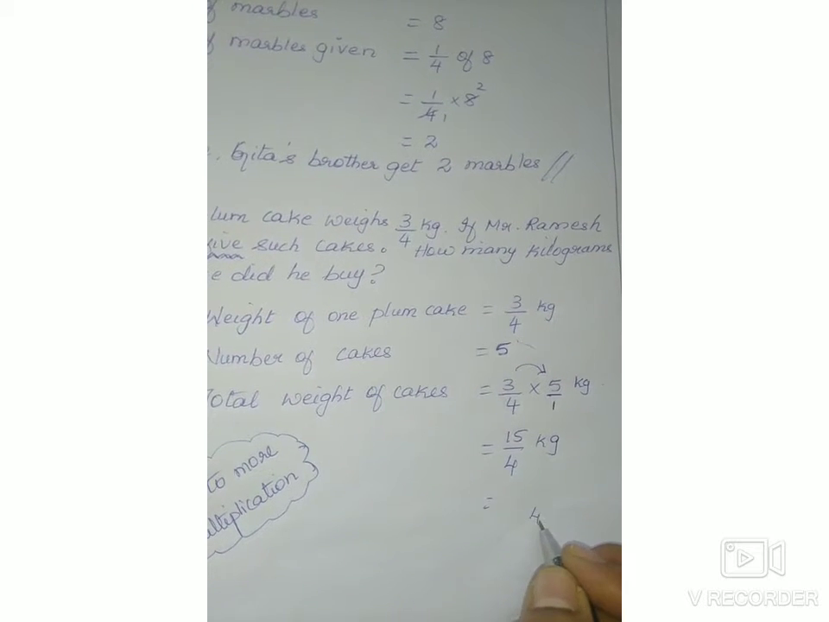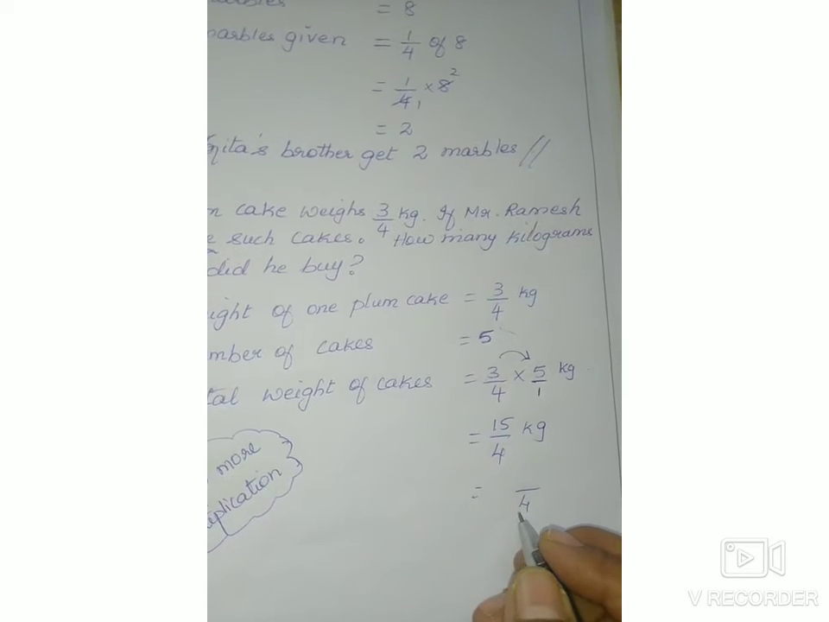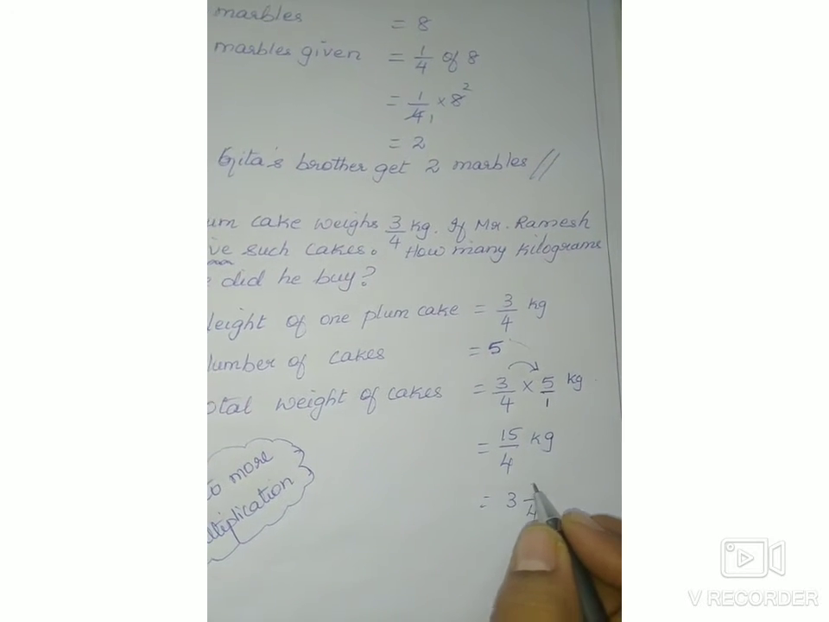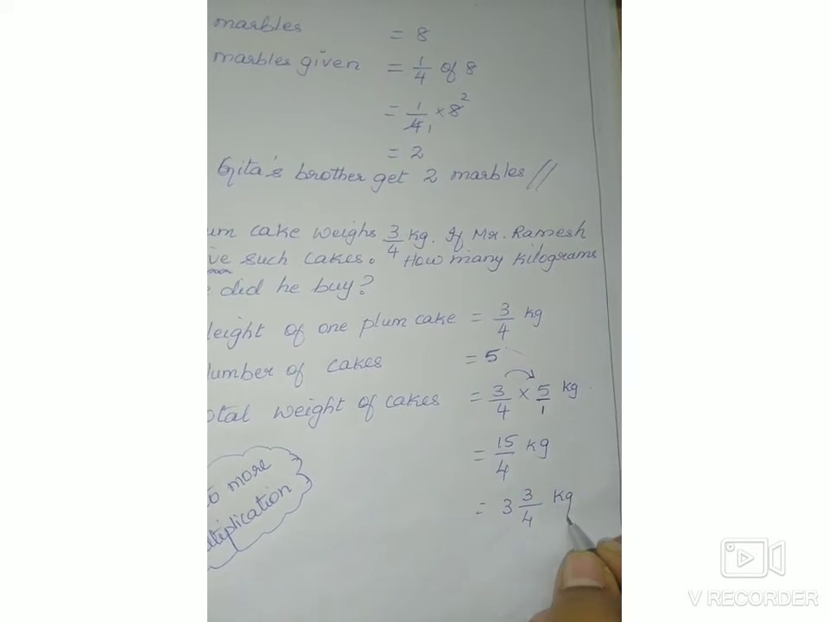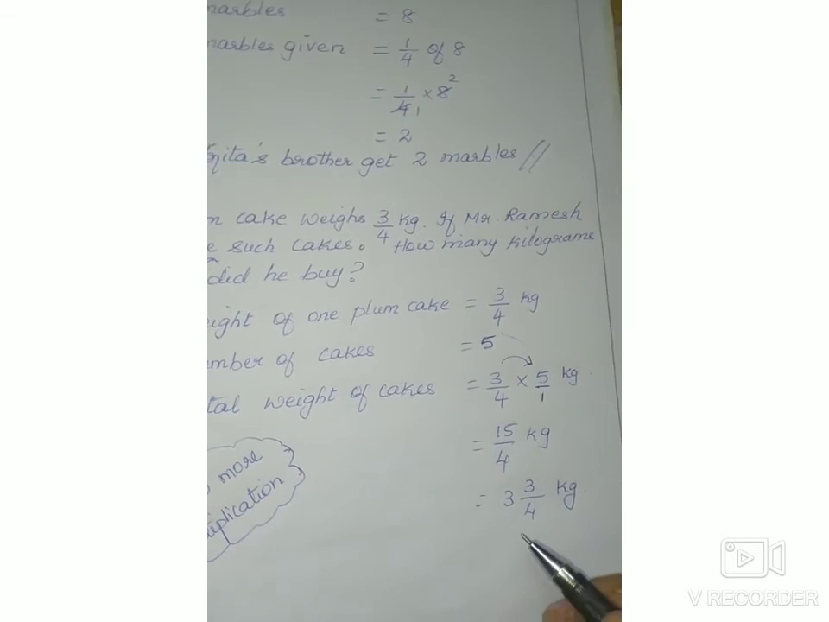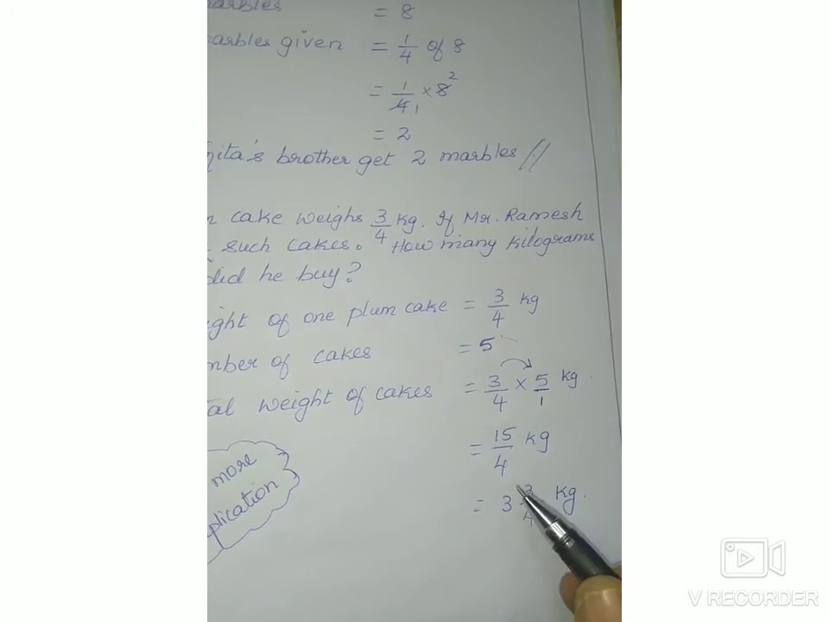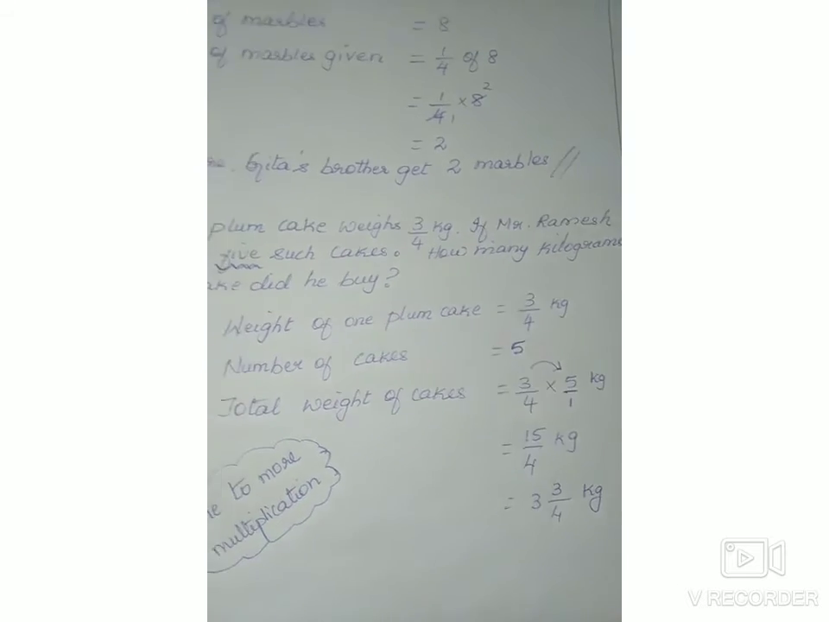That is, 4, how many is 15? 15 will not come in the 4 table, so less than 15 is 4 3s are 12. 12 plus 3 is 15. So we get 3 and 3 by 4 kg. One cake weighs 3 by 4 kg, then 5 cakes weigh 3 and 3 by 4 kgs.